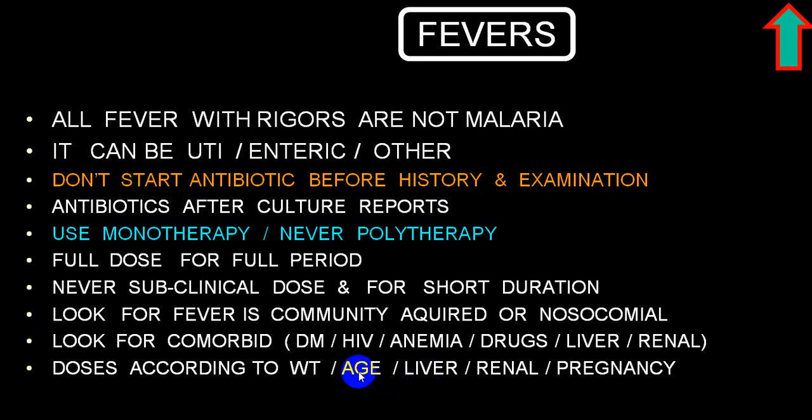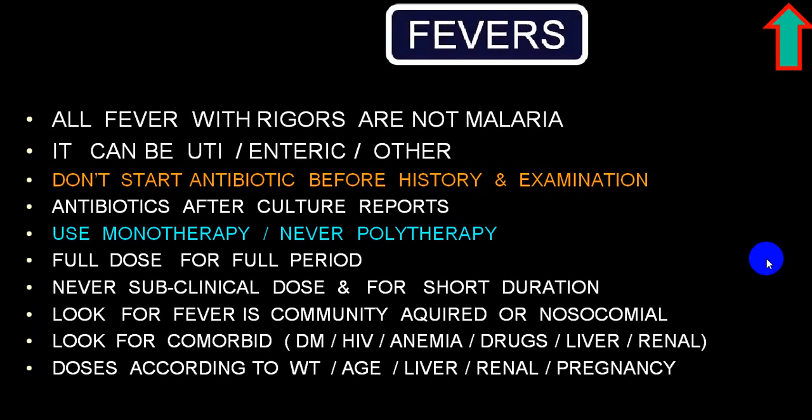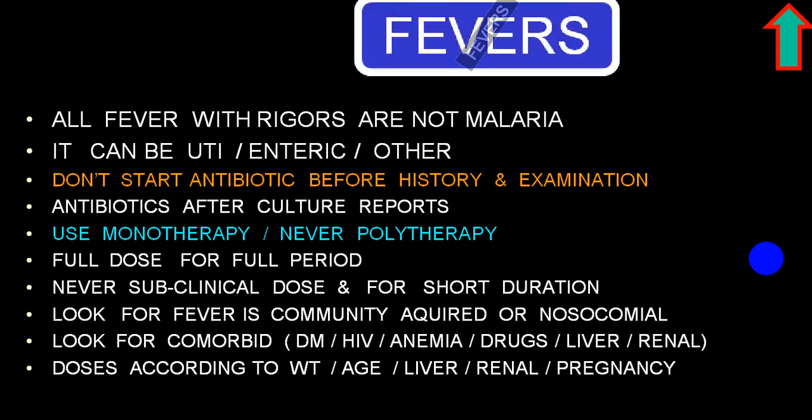And there will be a good number of drugs which cannot be given in children. Also, you will have to avoid in a person with old age, etc. And certain antibiotics you will have to adjust the dose according to the weight, because it is milligram per kilogram per day. So all those you have to keep in mind.